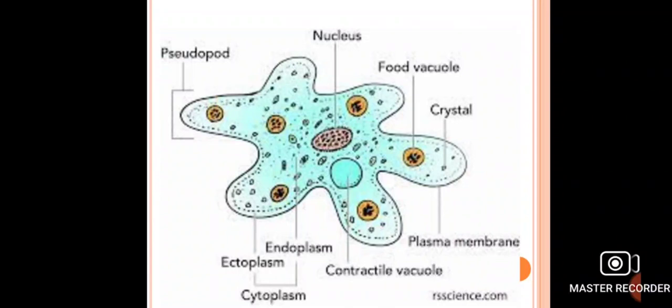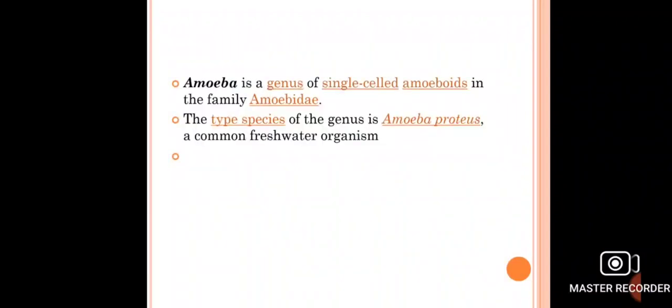Whole body of amoeba is surrounded by a thin membrane which is called the plasma membrane. Now, amoeba is a single-celled organism. Mostly amoeba is found in fresh water. Some species of the amoeba live a parasitic life inside the body of their host.